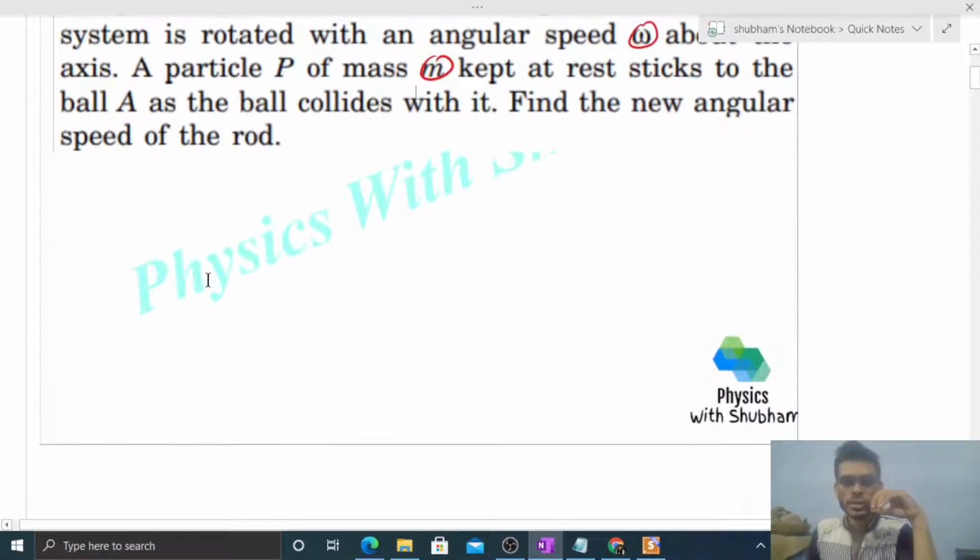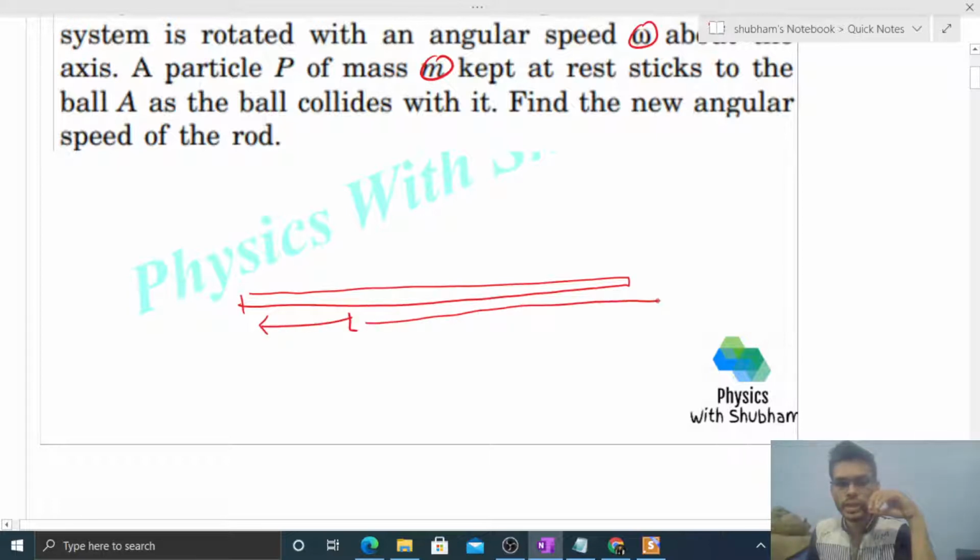Fine. So इस तरह से हमारे पास एक horizontal rod है, right? Length of the rod is L and light rod है, so mass is negligible for this rod. And यहाँ पे दो balls हैं, small balls of mass small m, and इस rod को हम clamp करते हैं at the center so that it can rotate freely about this axis, vertical axis के about ये freely rotate कर सकता है, and it is rotating with angular velocity omega.